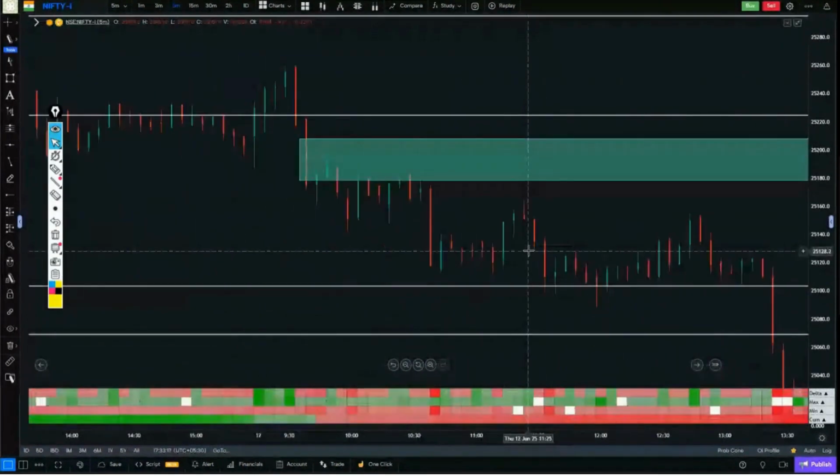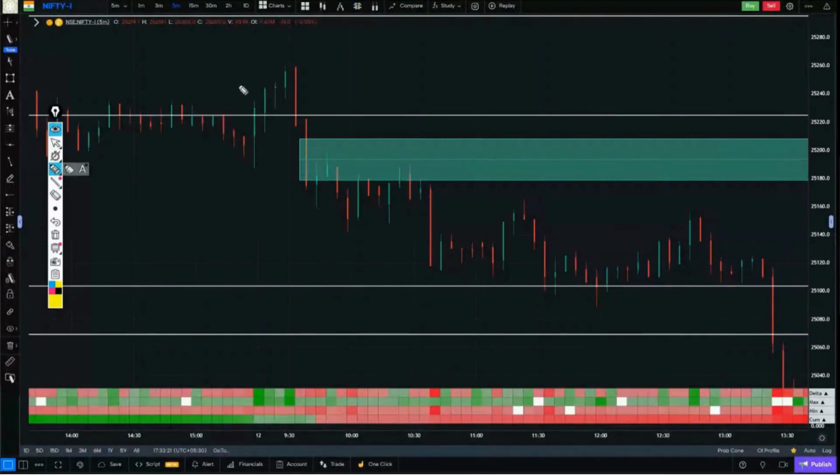So, what exactly happened in Nifty today? First, the buyers came in. In the first 4 candles, there was a decent amount of buying activity and an attempt was made to hold the price. But in the 5th and 6th candles itself, there was a big downside movement. Here, this was the zone where the maximum selling took place. A pullback came to the area where the most selling had happened.